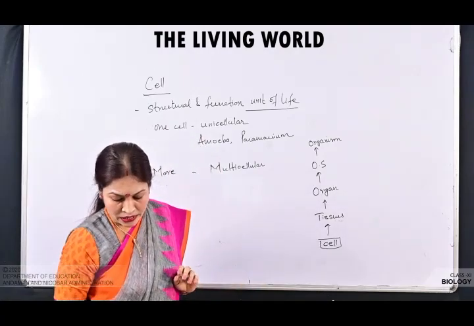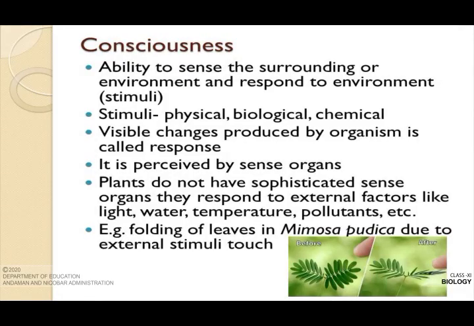The next character is consciousness. Consciousness means it is the self-awareness. Consciousness मतलब क्या है? Self-awareness. It is the ability to sense the surrounding or environment and respond to the environment. Okay. So when a living organism is there, so environment is there, so that environment जो है वो it is